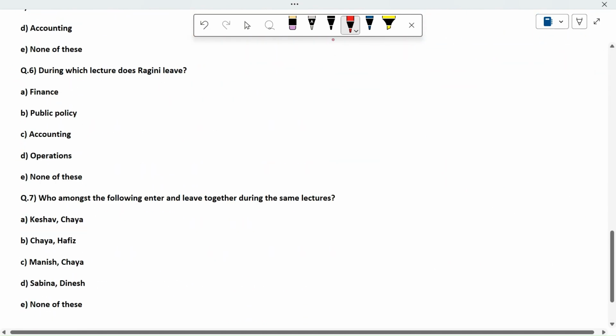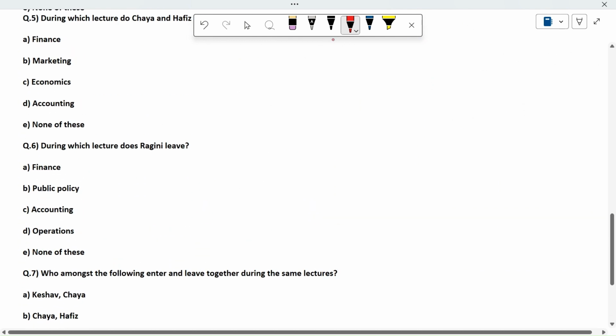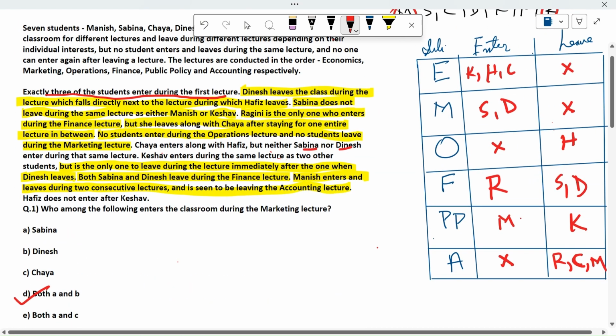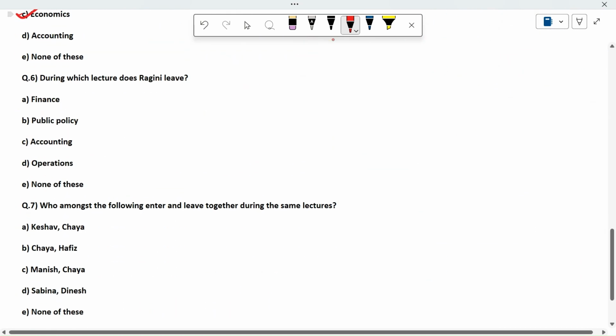Okay, so Chaya, okay, it is the economics class. During which lecture does Ragini leave? Ragini leaves in the last, accounting. Okay, so accounting.